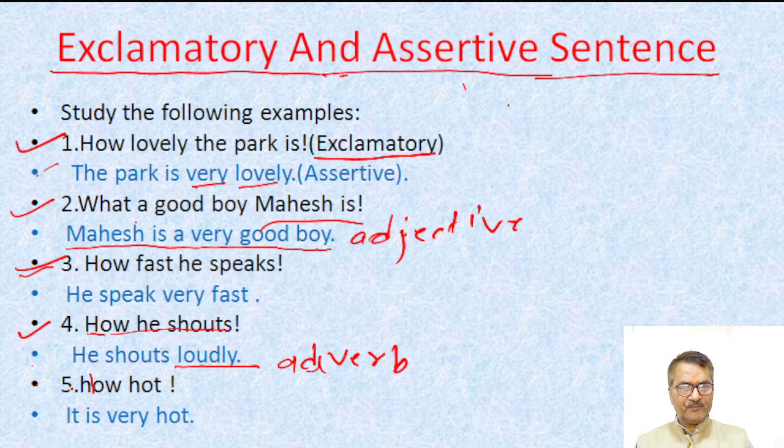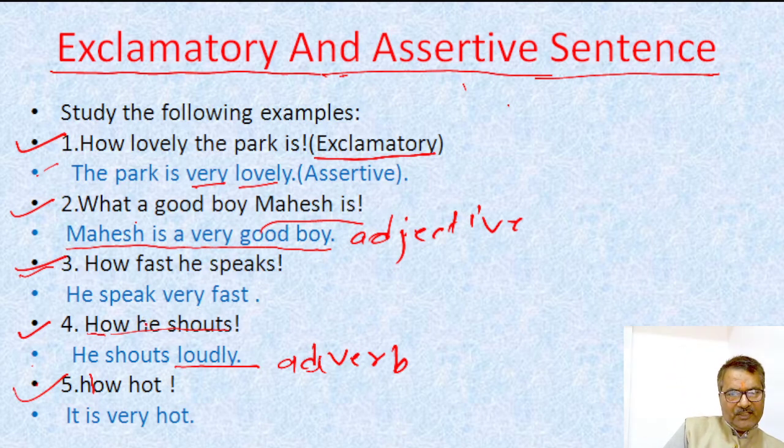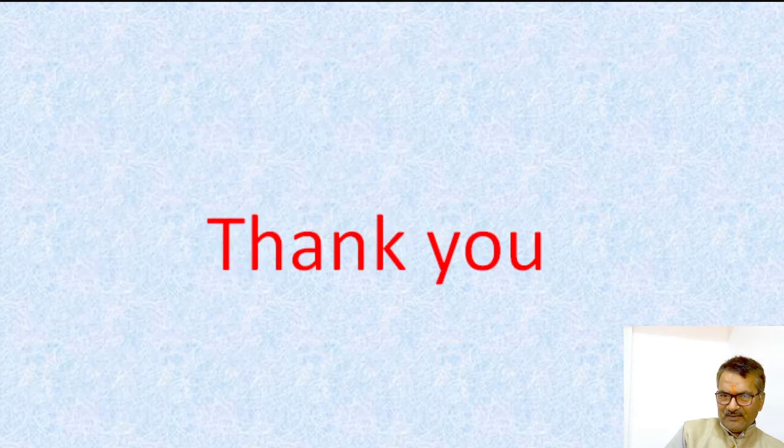How hot? Fifth example, how hot? It is very hot. You know that hot is an adjective. And according to the rule, our exclamatory sentence begins with how. And when we convert it into an assertive one, our assertive sentence begins with it. It is very hot.